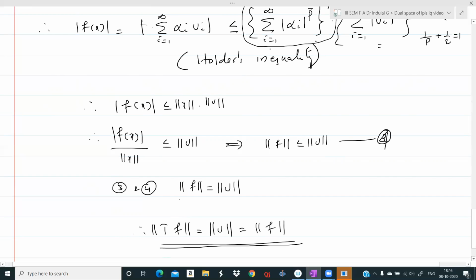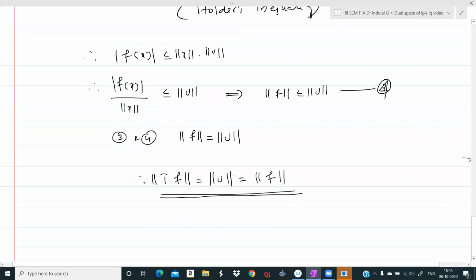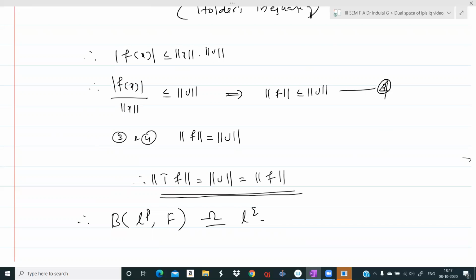Proving that this T is one-one and onto is the same as we proved earlier, because we can show that T is linear, T is one-one and T is onto since Tf is equal to V. That is the definition. And T is the required isomorphism. Therefore, (LP)* is isomorphic to LQ, so that the dual space of LP is LQ. And that is the proof. Okay, thank you.